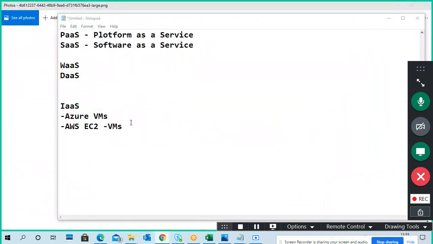Okay, so here a different naming is there. What is the service? In Azure it is directly called virtual machines. In AWS, if you are going for virtual machines, the name is EC2. You have to go to EC2 for virtual machine purposes.